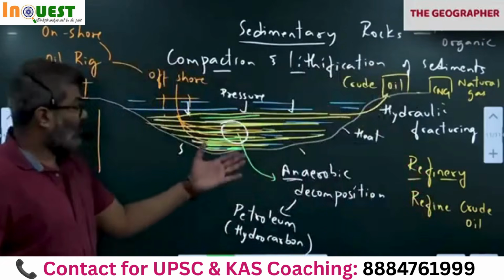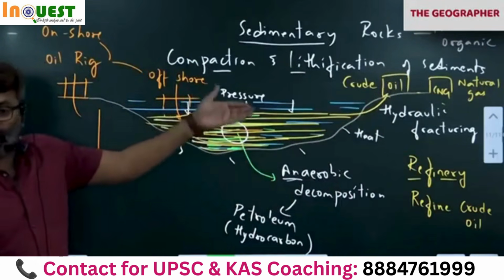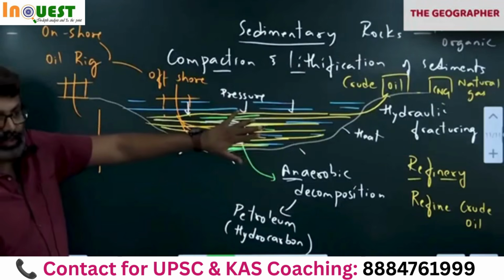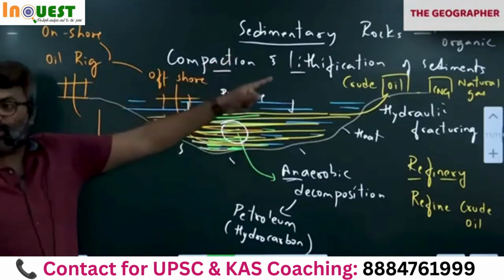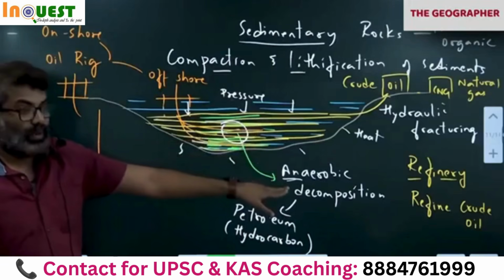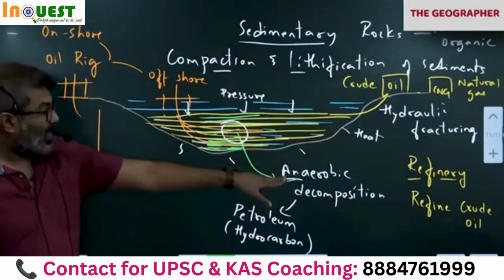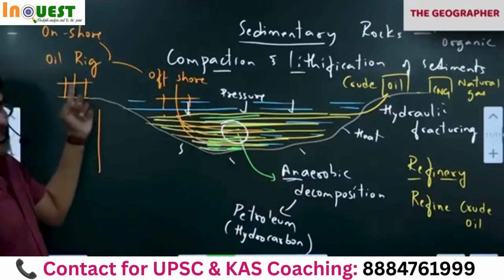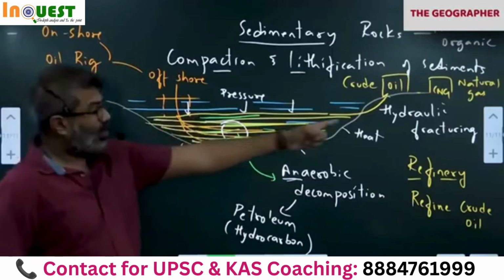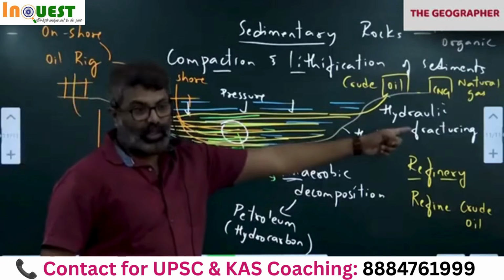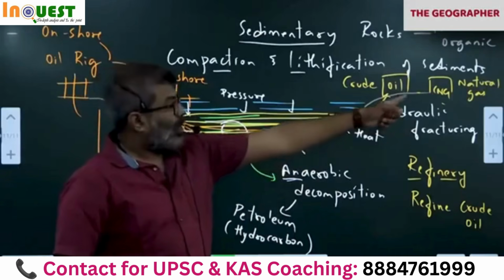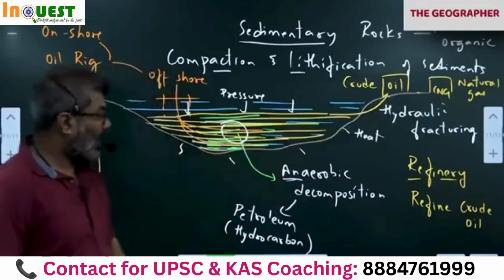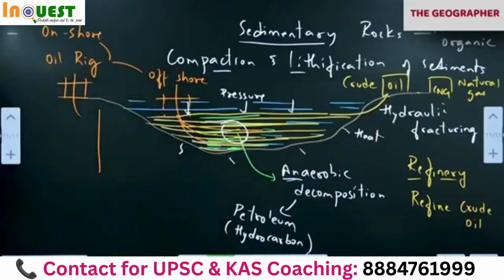So how is oil formed? Simple. Marine organisms, dead phytoplankton, get trapped inside the rock. Inside what rock? Sedimentary rock. For many years, slowly they undergo anaerobic decomposition. When they undergo anaerobic decomposition, petroleum is formed inside the rock. Once that happens, we set up a well and do hydraulic fracturing, through which we extract the oil. Oil comes out, gas comes out. Gas is stored separately, oil is stored separately. So in the refinery, we refine crude oil.